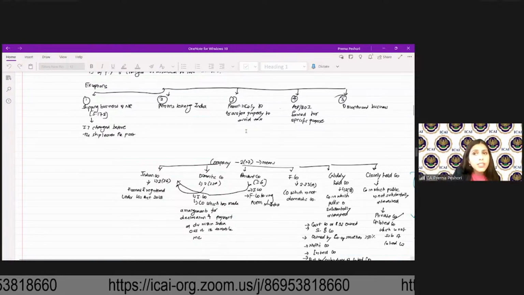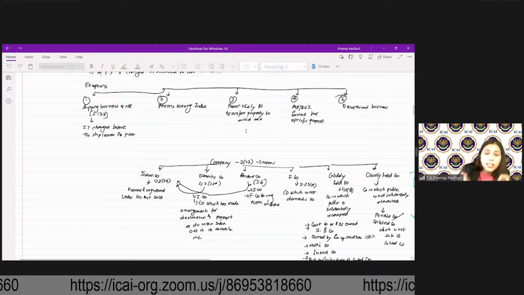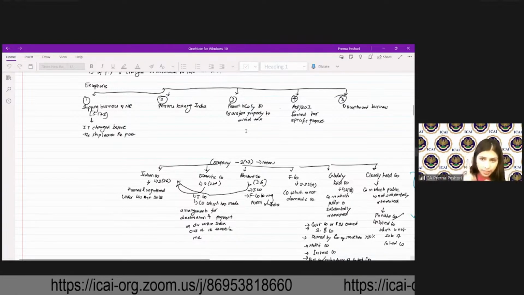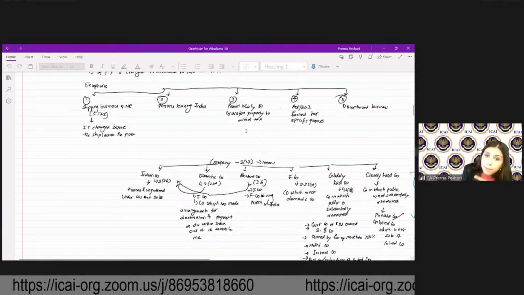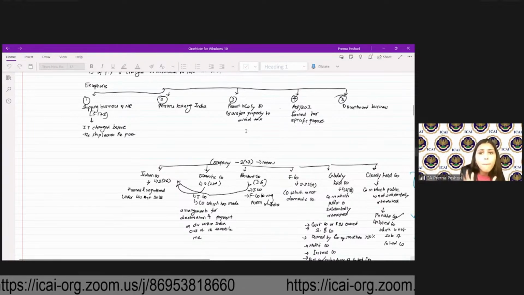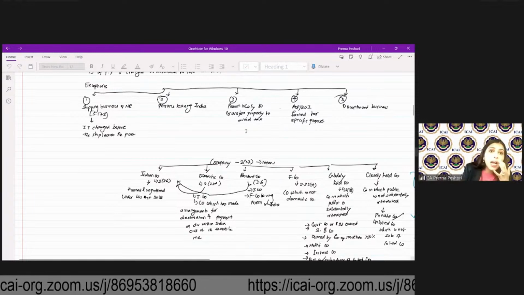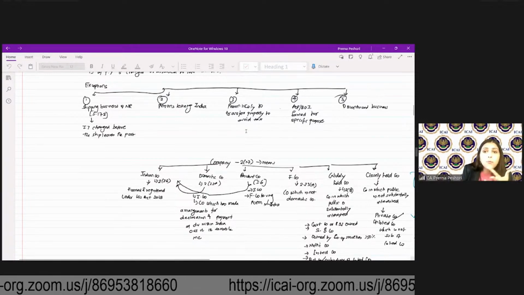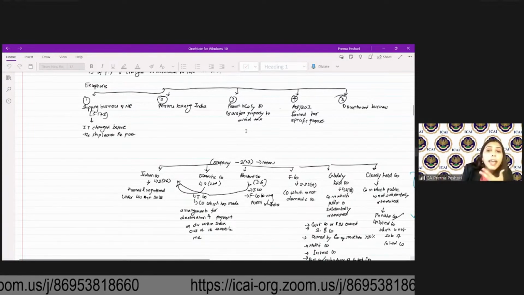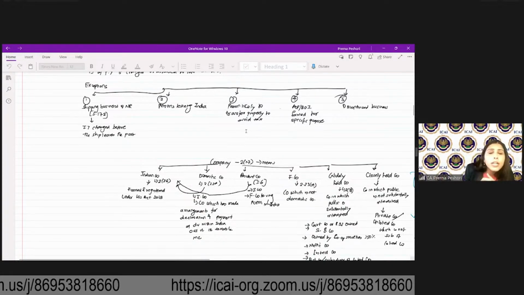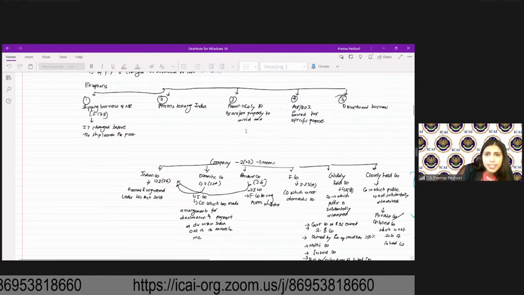Now, what are the conditions? There are conditions over here. The company should be set up and registered on or after 1/10/2019, but before 31st March 2024. The business should not be formed by splitting up or reconstruction of an already existing business. It should not be formed with the old plant and machinery. Now, there is an exception: if imported second-hand plant and machinery is used, that is all right.